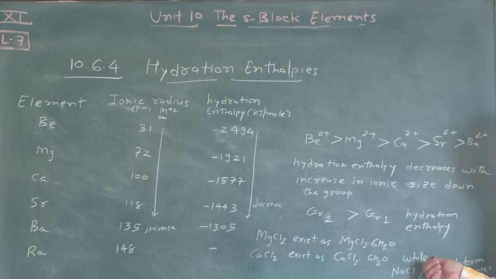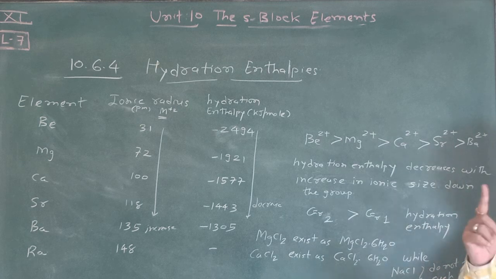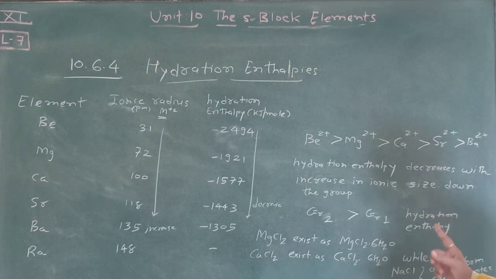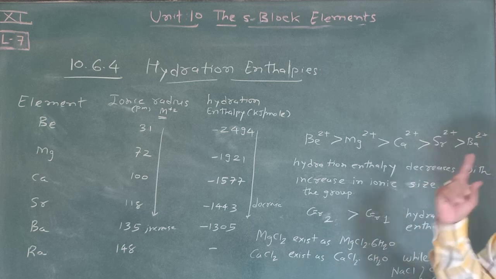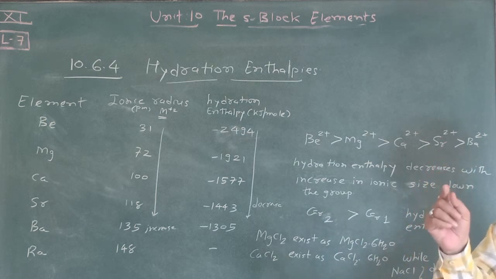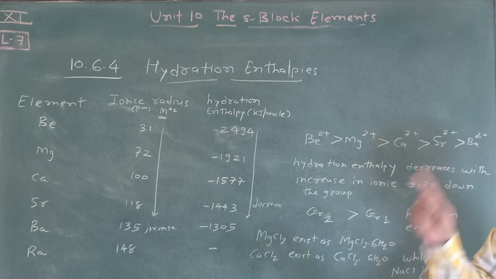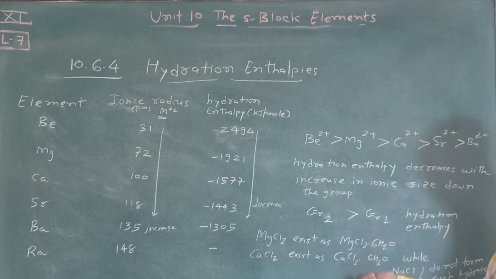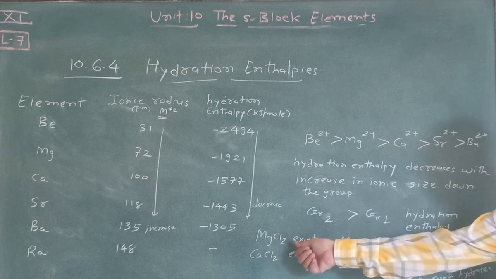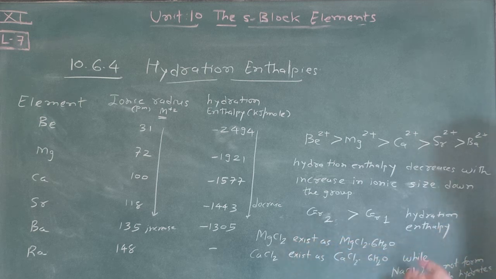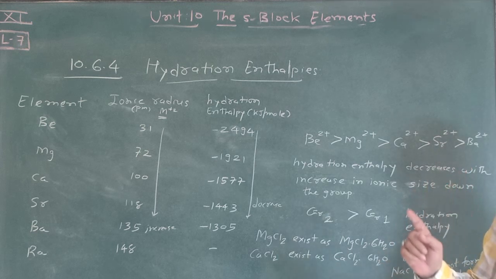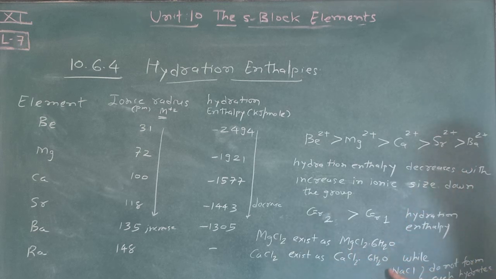In alkali metals, NaCl and KCl do not form such hydrates. But remember this one: lithium follows this type of hydrate, LiCl·H2O. This will be done in alkali metals. It's very important. So this type of hydrate, LiCl·H2O, may be there. So you correct it.